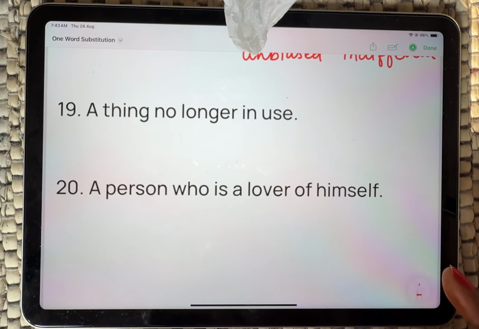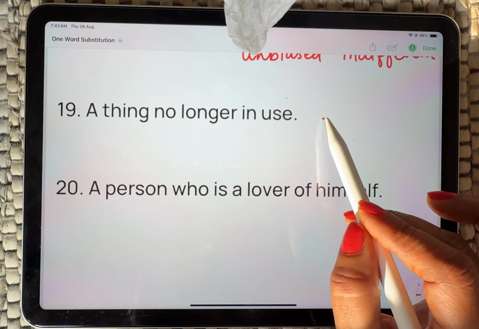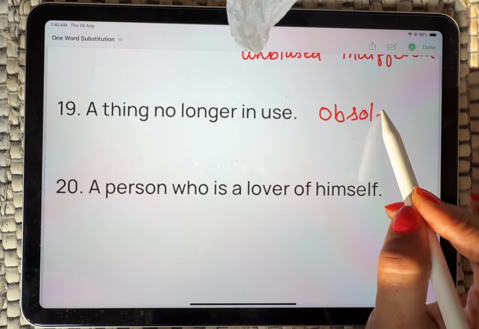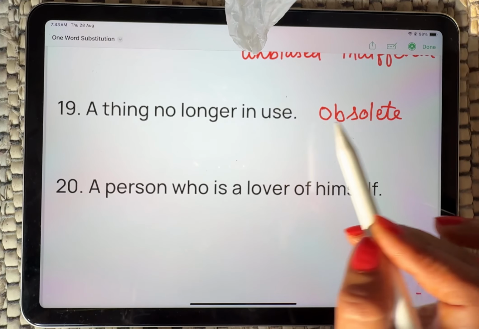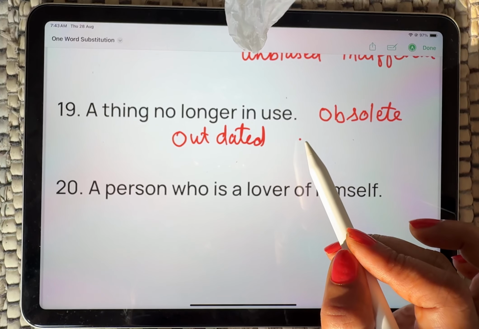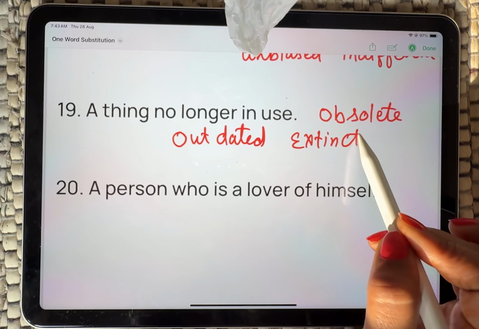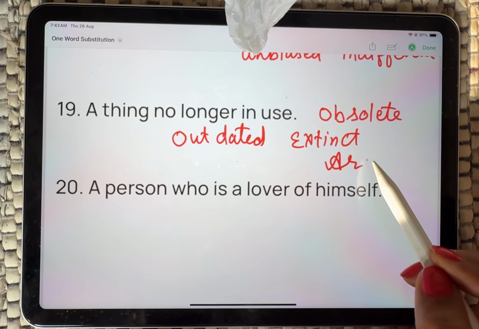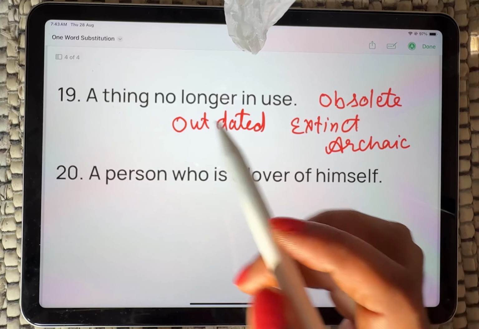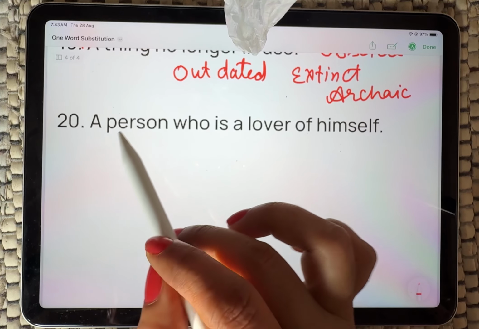A thing no longer in use, जो अप्रचलित हो, पुरानी हो, मतलब अब यूज में नहीं, आउटडेटेड है जो, and not used anymore somehow, that is obsolete. Obsolete is the right word for that. Outdated is the right synonym for the word obsolete. And what about that? Extinct. Extinct can be, but that is not that near one. Archaic. All these are synonym for that word. A thing no longer in use. This question is mostly asked in your HP TAT examination most of the time. That is very important. What about question number 20?